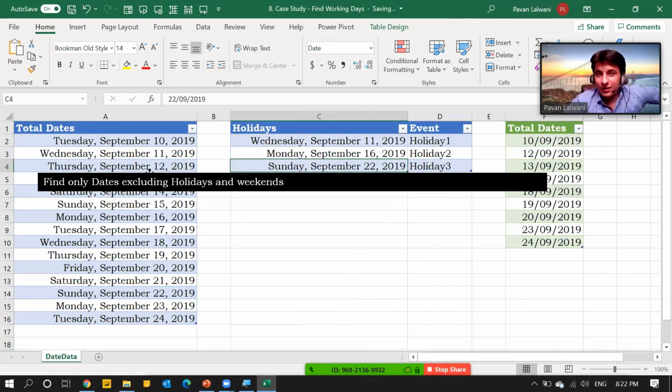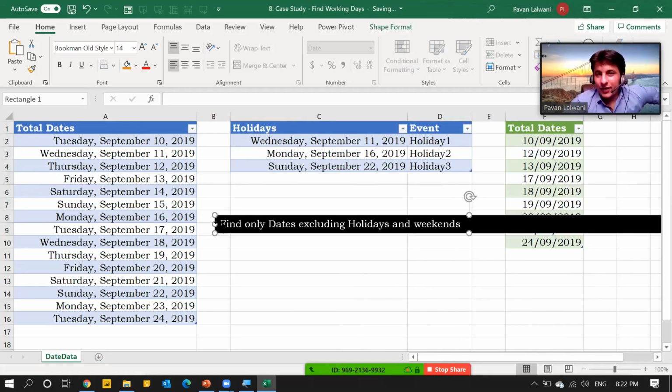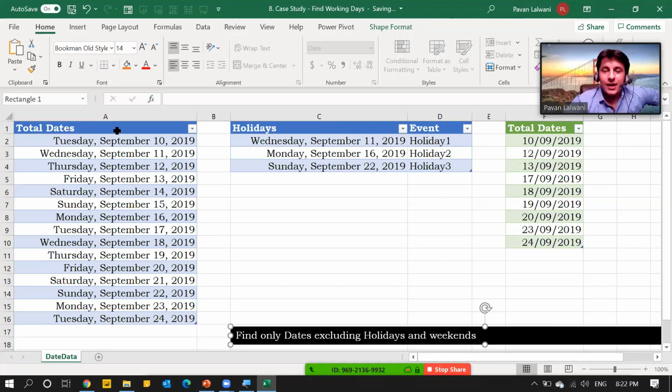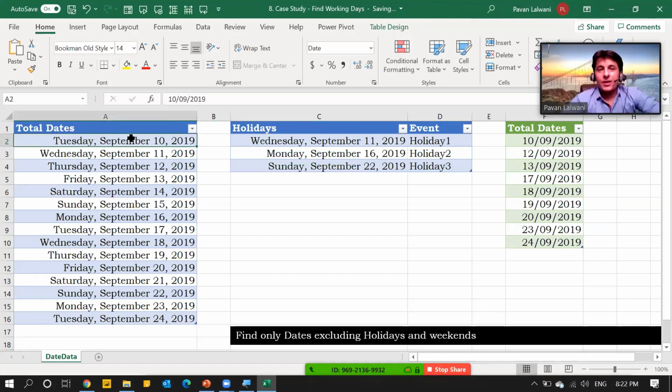The question is written here on the blank line: find only dates excluding holidays and weekends. This is the most famous question people try to find out. How to find out only dates excluding holidays and weekends. So here's the question. Here's the data. This is the master data where the data is very small.